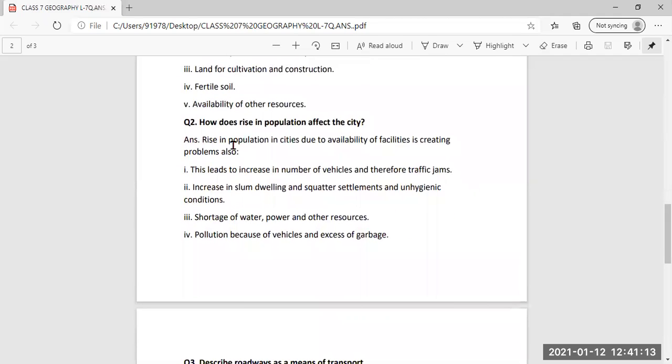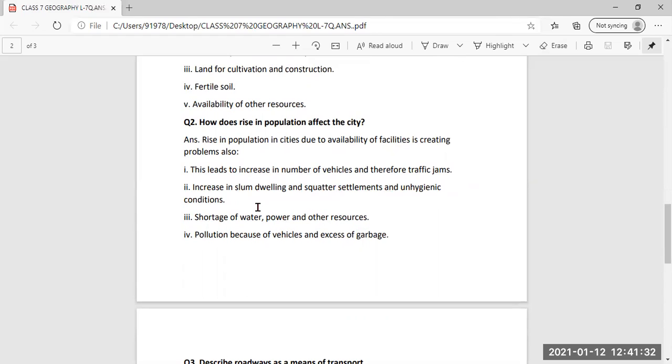Then next is, how does a rise in population affect the city? The rise in population affects the city in that it leads to an increase in the number of vehicles. If there is an increase in population, then definitely the number of vehicles will also increase, and the problem of traffic jams will be there.